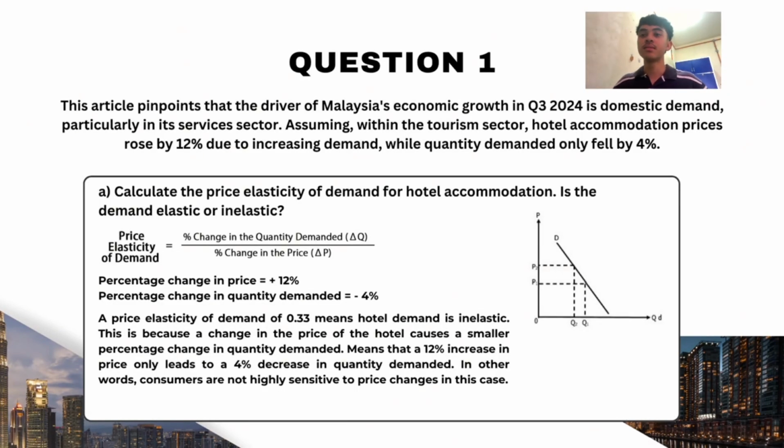To begin with, I'll be explaining question 1. The article pinpoints that the driver of Malaysia's economic growth in Q3 2024 is domestic demand, particularly in its service sector. Assuming within the tourism sector, hotel accommodation prices rose by 12% due to its increasing demand, while quantity demanded only fell by 4%.